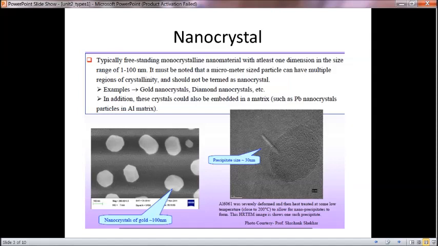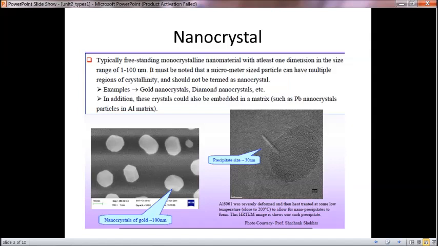It must be noted that a micrometer sized particle can have multiple regions of crystallinity and should not be termed a nanocrystal, because such particles have different regions with a matrix-like lattice structure, and the distance between them in the nanometer range is not considered. Only the overall shape is considered. Examples are gold nanocrystal, diamond nanocrystal, etc.